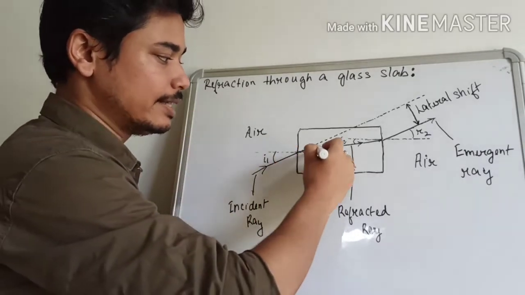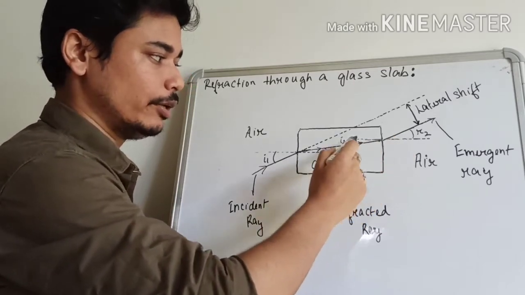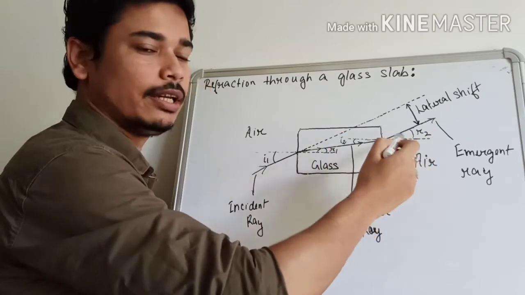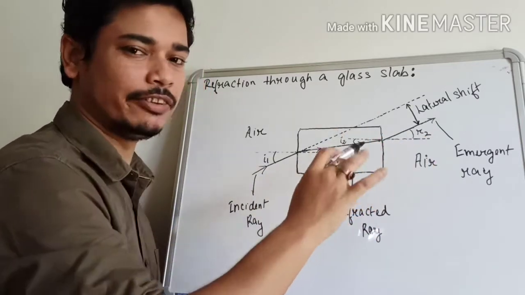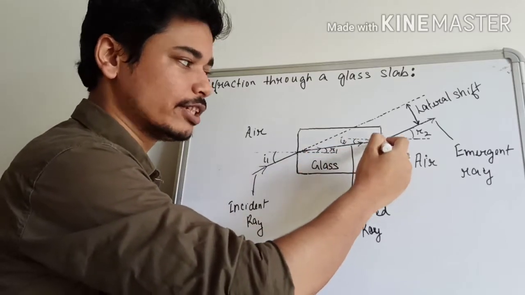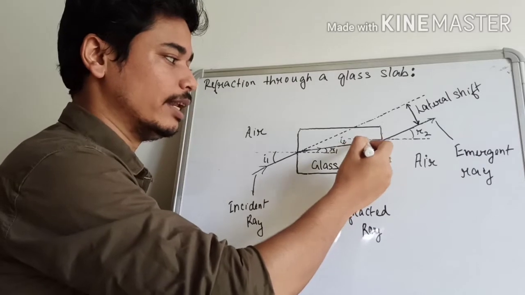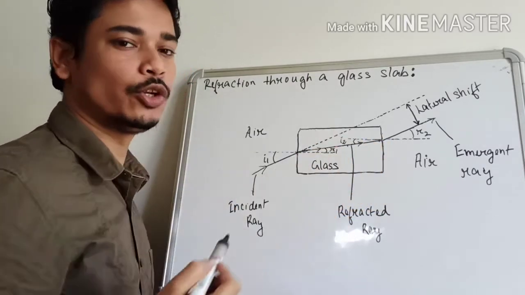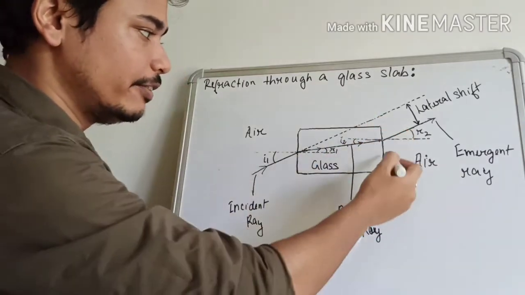Similarly, when this refracted ray reaches this point, if we draw the incident angle, then we'll have to draw a normal at this point. If this is the normal, then the angle between this incident ray, which is the refracted ray, this is the incident ray for the second interface. Therefore, this is the incident ray and this is the normal. The angle between the incident ray and the normal is taken to be i2, which is the angle of incidence for this surface or this interface.